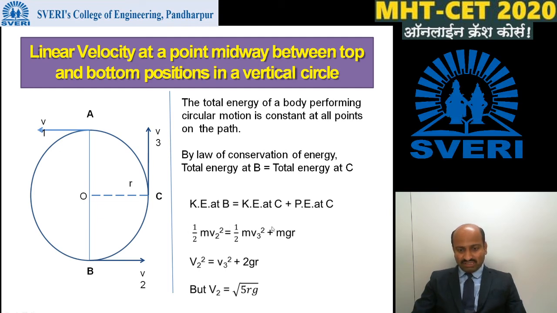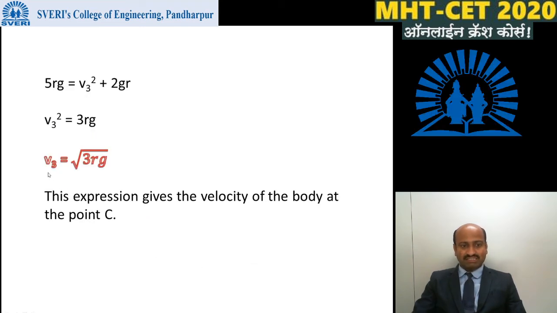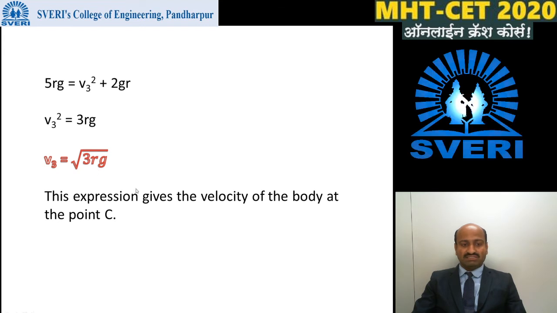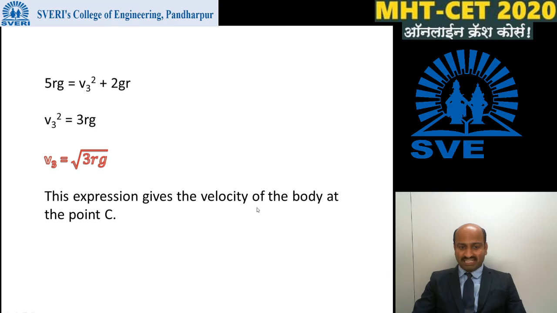If we put in all these values and solve, then finally we get the velocity at point C, that is v3 is equal to square root of 3rg, and this expression gives the velocity of the body at point C.